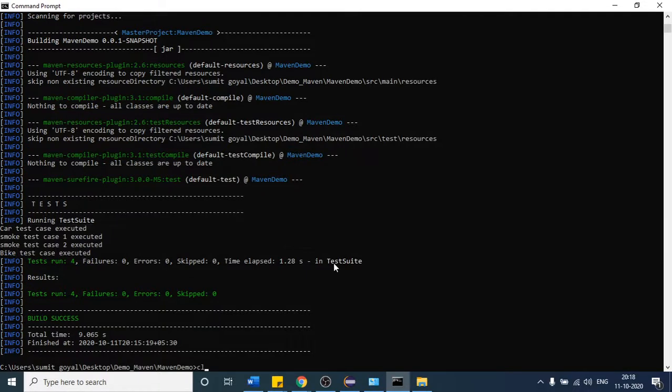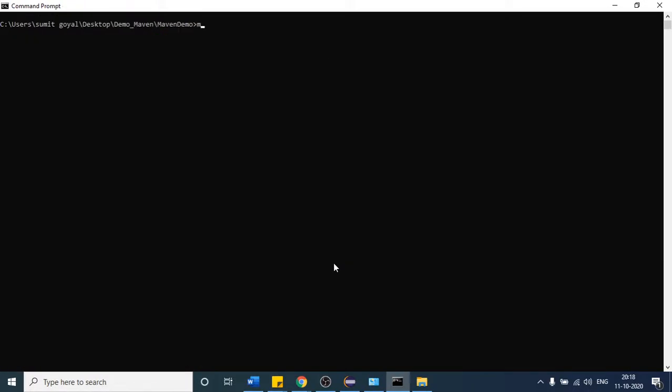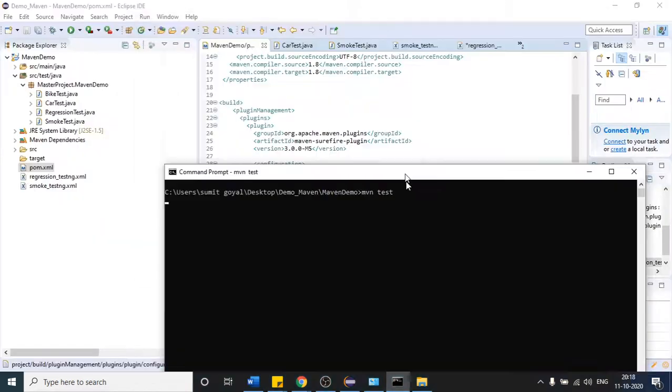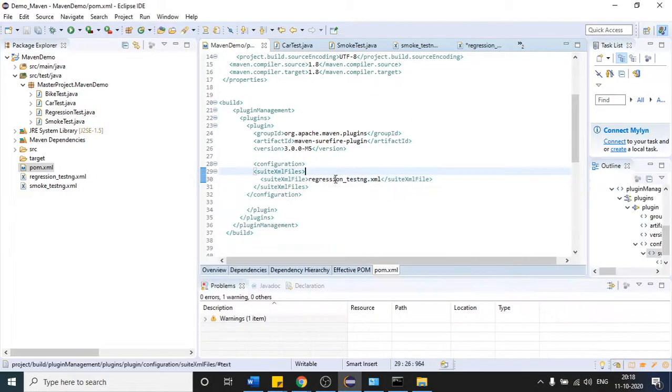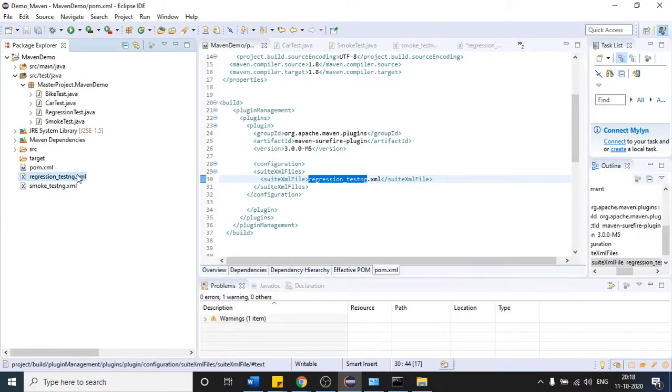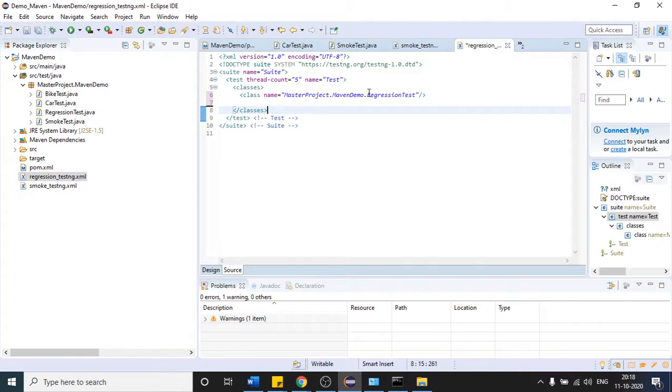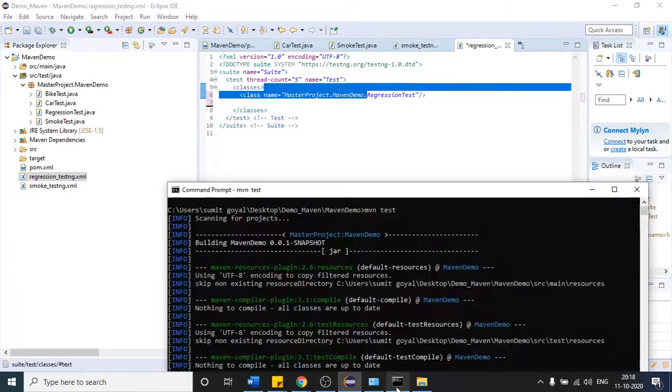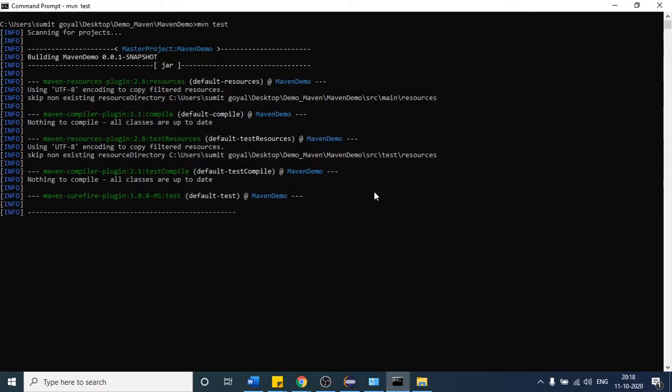Okay, so he will run again. Let me clear the screen. After that he will just say Maven test, and as we have provided this name, this is the name, right? So this time only the regression test cases are going to execute because we have provided this class. Okay, so let us see whether only the regression test cases are executed or not.